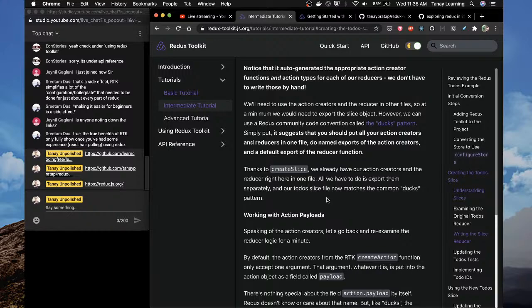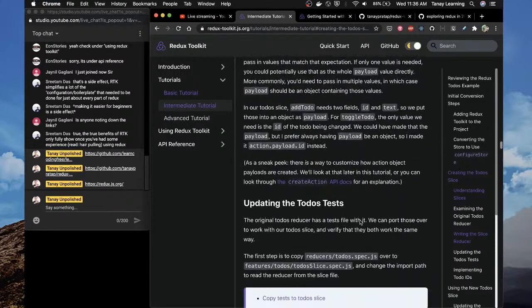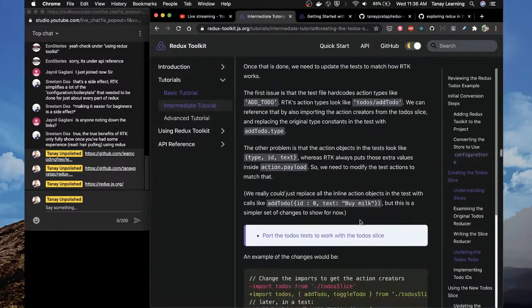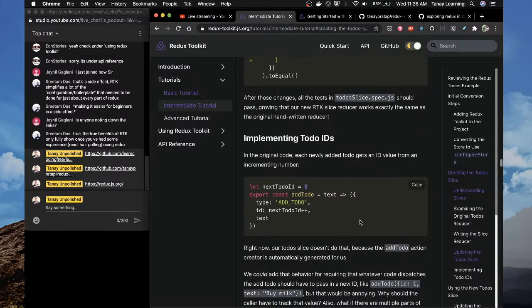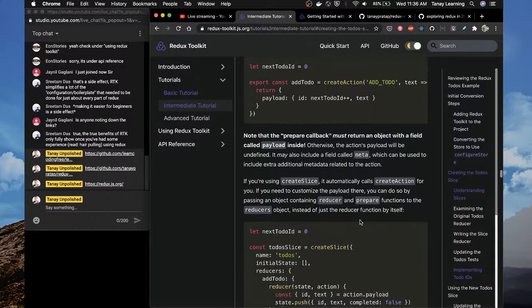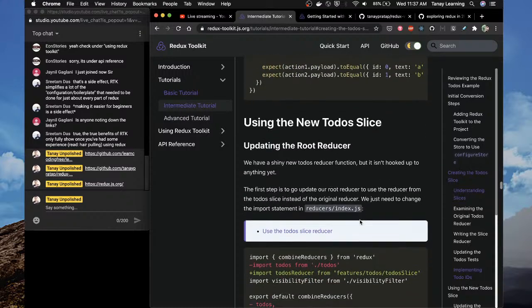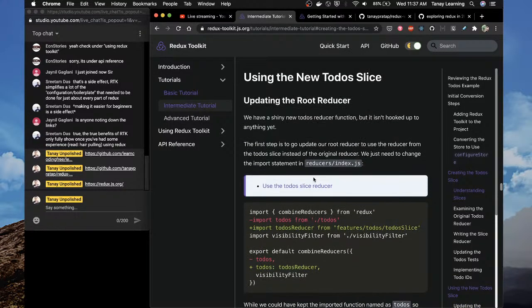Let's see. Okay, so thanks to create slice, we already have our action creators and the reducer. Okay, how do you use this in code later in a test? This makes testing easy. Okay, no problem. To do IDs, add to do. My god, now to do create action. Okay, create slice. Using the new to do slice, you do what? Import to do's reducer from features to do slice.